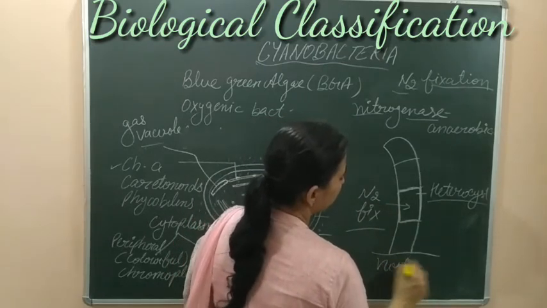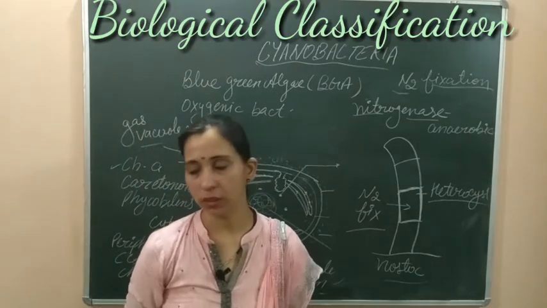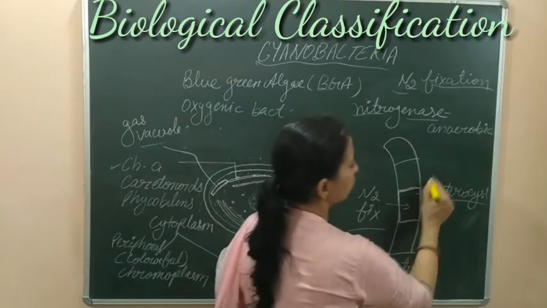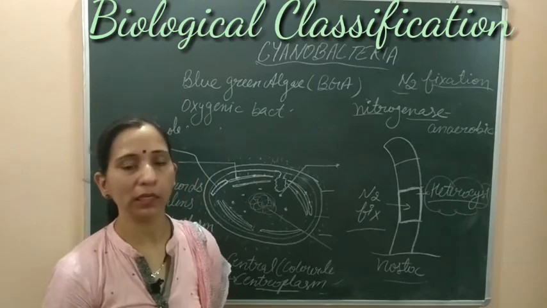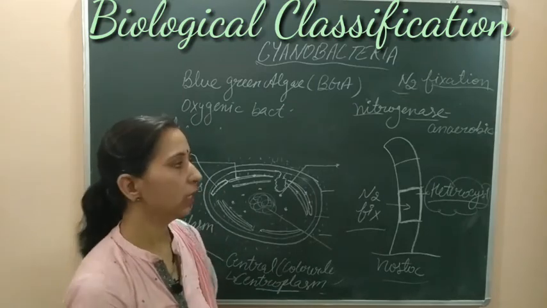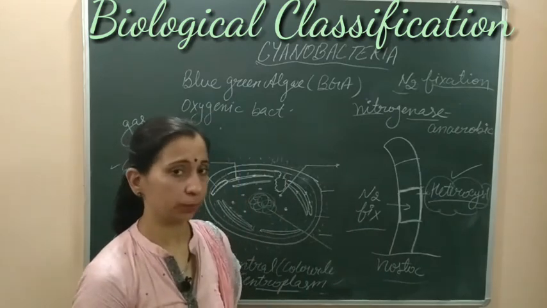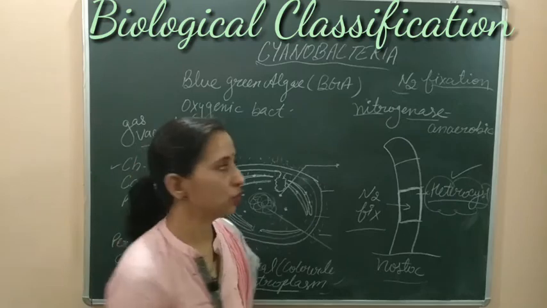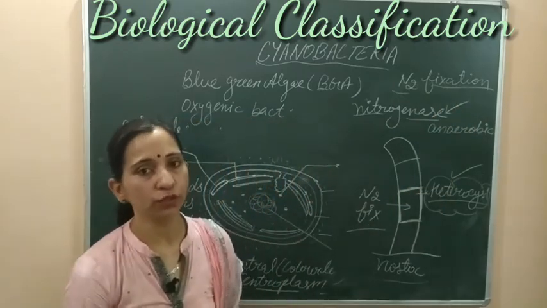Another bacterium, Oscillatoria, is again filamentous, but in Oscillatoria heterocysts are not found. So these are special cells formed in BGA, or blue-green algae, and with their help they can do nitrogen fixation. This is a very important structure. Heterocysts provide an anaerobic environment for the nitrogenase enzyme, which is a very important enzyme that helps in nitrogen fixation.